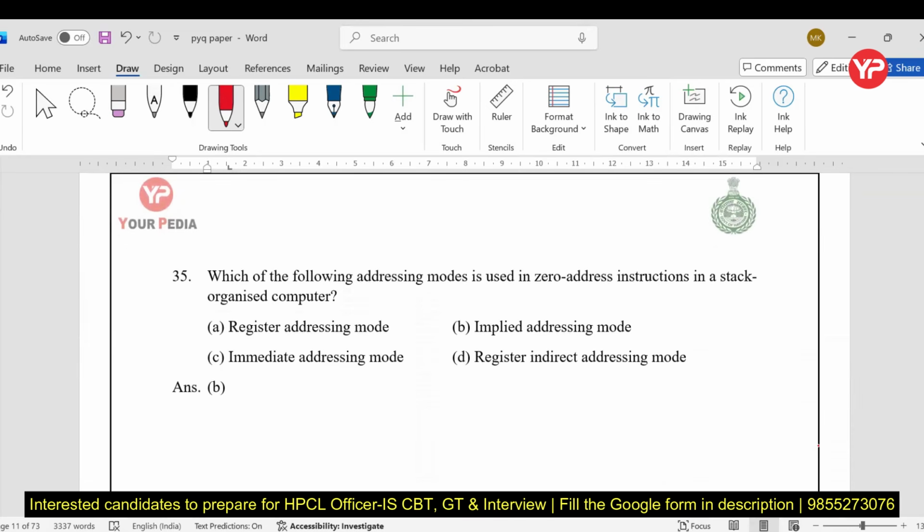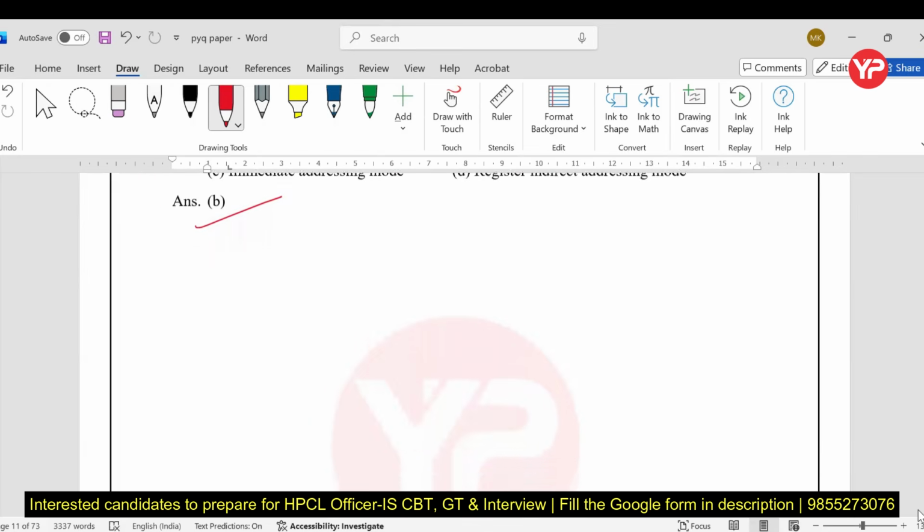Now, which of the following addressing modes is used in zero address instruction in a stack? It is straightforward: implied addressing mode uses the zero address instructions. The register mode uses some address format like R1, R2, R3. It may be one address, two address, three address. Register indirect also uses some addresses. So B is the right answer, implied addressing mode.